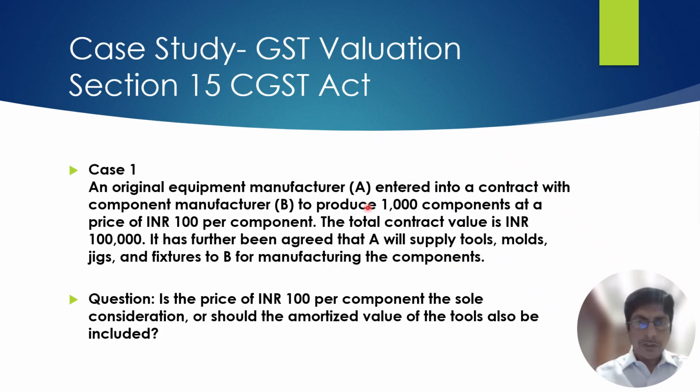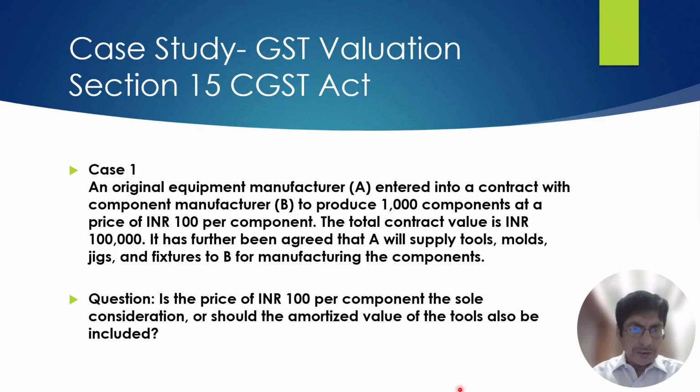A is an original equipment manufacturer, enters into a contract with B, who is a component manufacturer, to produce 1000 components at a price of rupees 100 per component. So the total contract value is 1 lakh rupees. In addition to this, it has been agreed in the contract that to manufacture the 1000 components, A will supply certain mold, jigs, fixture to B to manufacture those components.